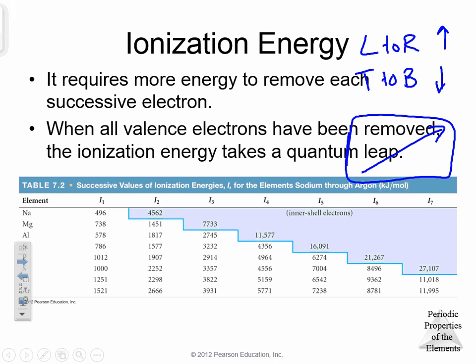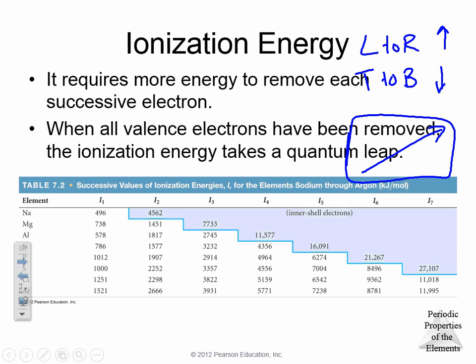Now, you can see a table here with ionization energy, and it has I1, I2, I3, I4, I5, I6, I7. That's really the ionization energy to remove 1 electron, 2 electrons, the third electron, the fourth electron, the fifth electron, and on and on as you go. So you kind of get that.